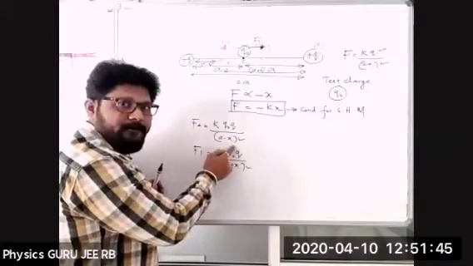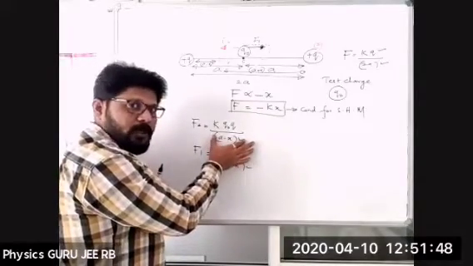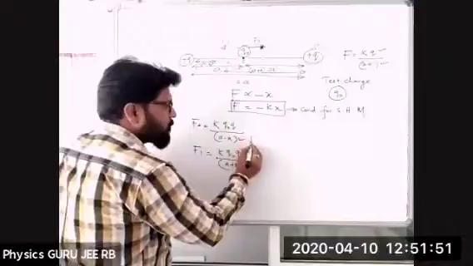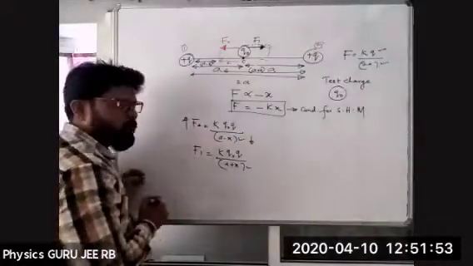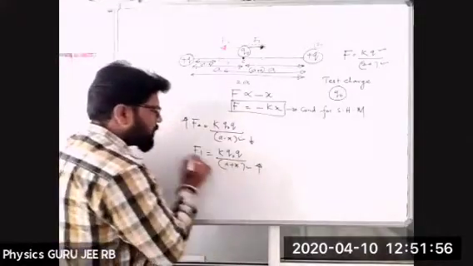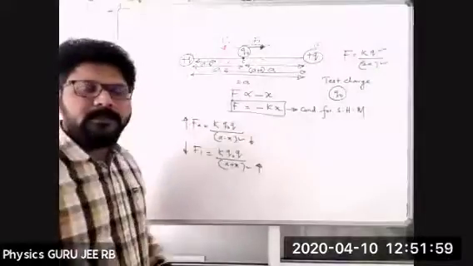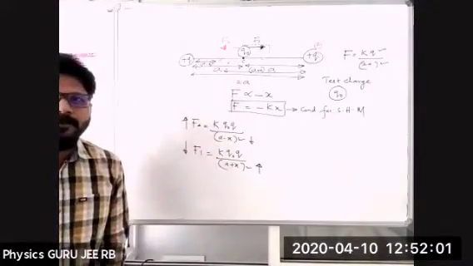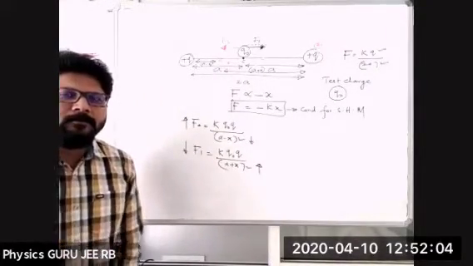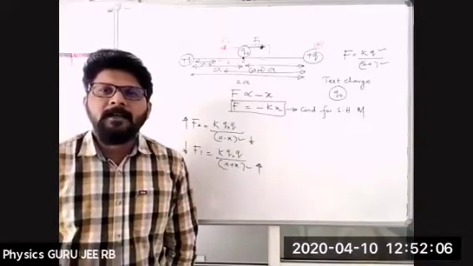This is less. That means its square is less. When the denominator is less, F2 will be more. Did everyone understand? F2. Yes or no?